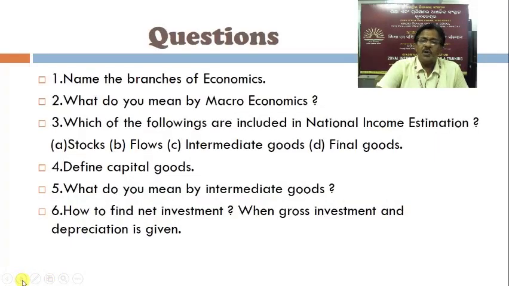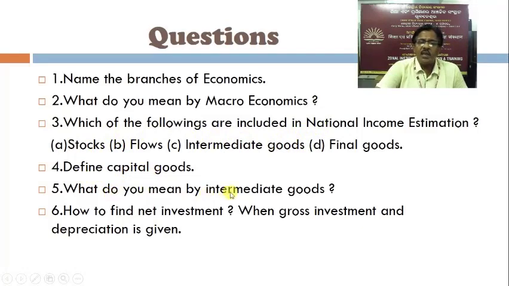Some questions for your assignment. Name the branches of economics. What do you mean by macroeconomics? Which of the following are included in national income estimation: stocks, flows, intermediate goods, final goods? Means out of these four, which are included in the national income estimation? Define capital goods.